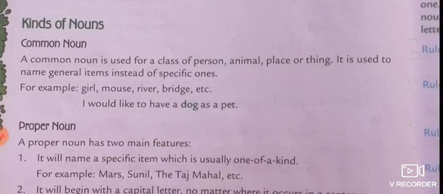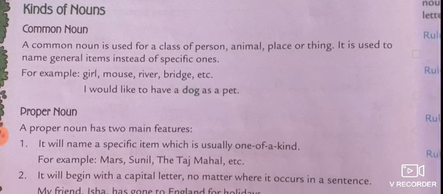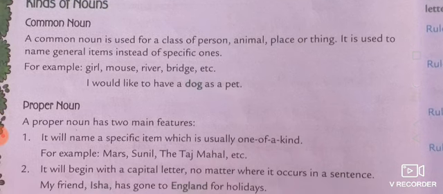And when we talk about a particular person or a specific one, there is a proper noun. As examples: girl, mouse, river, bridge, etc. That is the common noun.